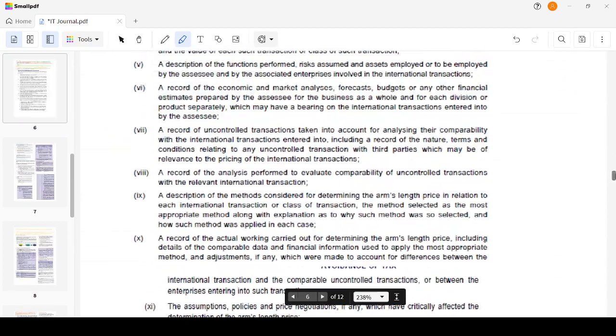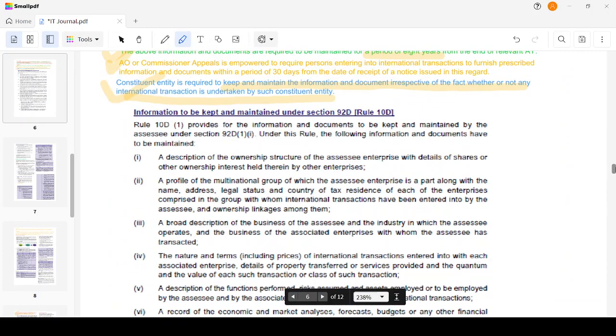Then we have information to be kept and maintained under section 92D, which is as per rule 10D. I will mark it as read only, which means you need not memorize this concept. If at all it is asked, it is for 3 to 5 marks. You can just go over it once, but don't miss going over it.